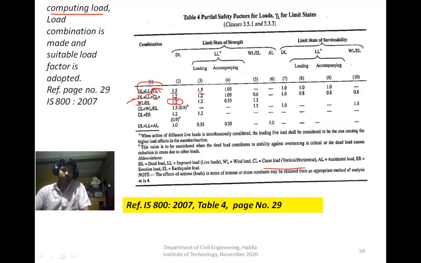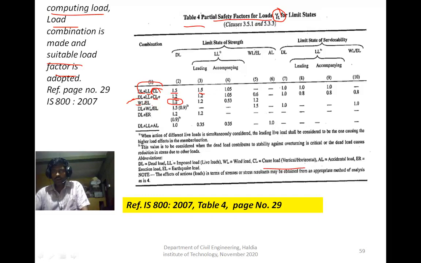So the load combination is made, and the suitable load factor is adopted using table 4. In table 4 the partial safety factors for load are given, denoted by gamma f.